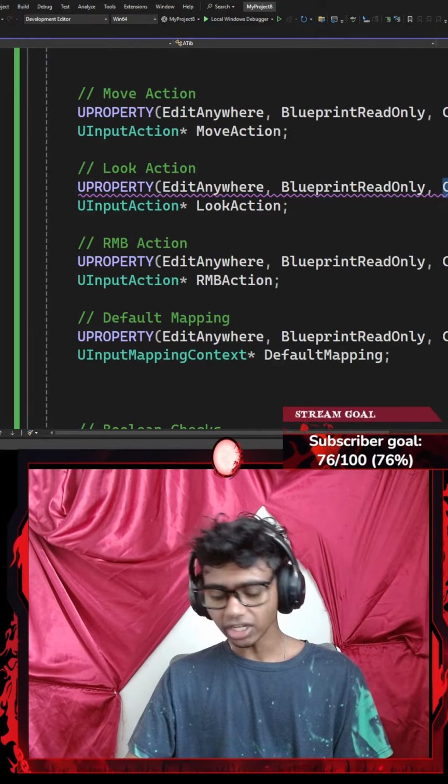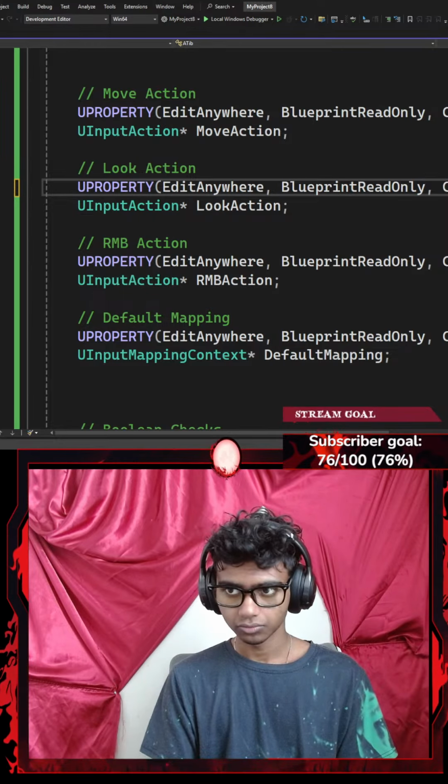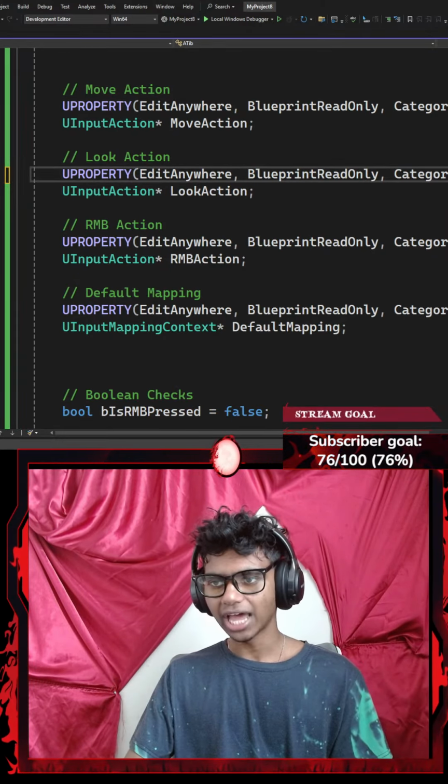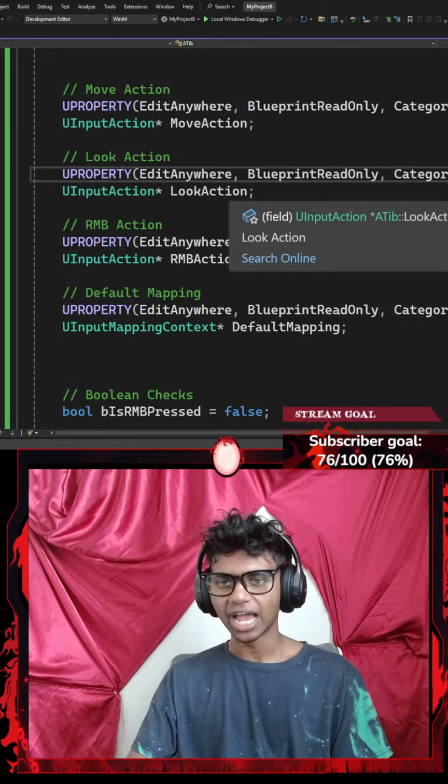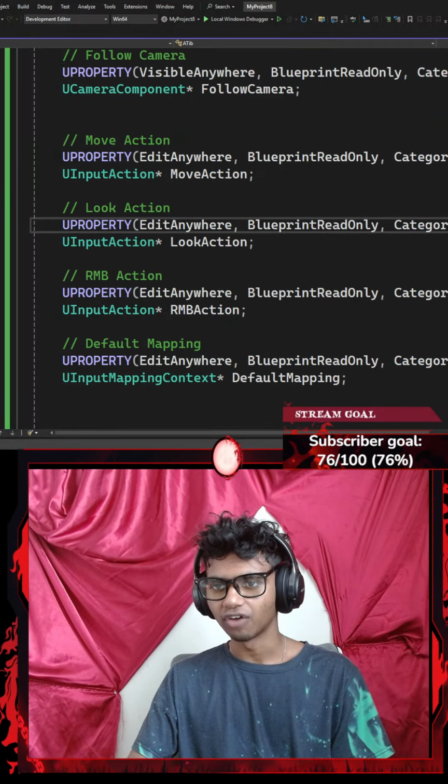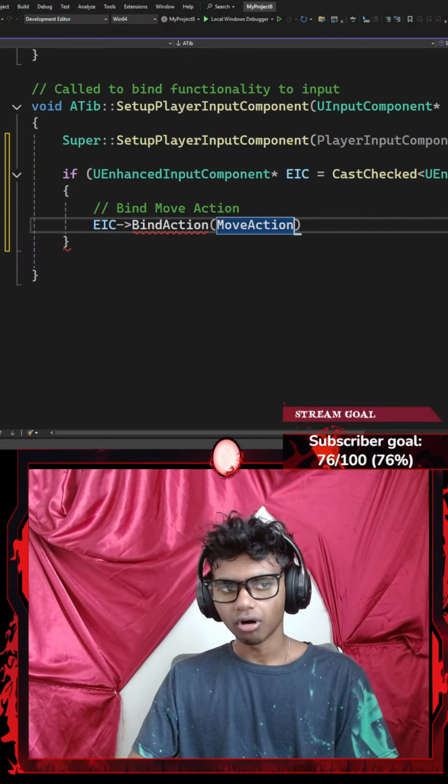I had a typo in my category. Guys, this doesn't look that bad, but then if there's a single typo, then my entire code crashes. That's kind of awful.